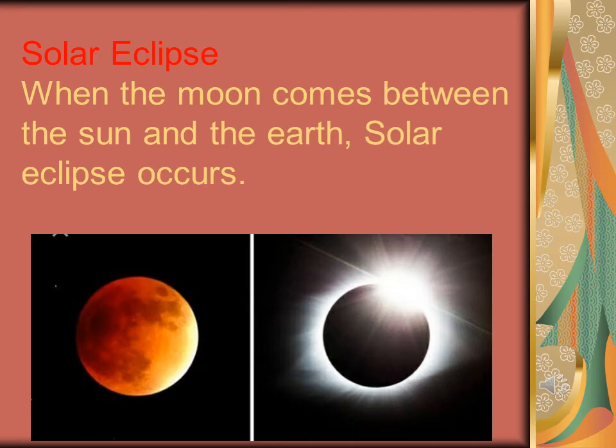So in this procedure, what happens? The moon comes between the sun and the earth, and this is known as the solar eclipse, when the sun, the moon and the earth are in a straight line. So, this is called the solar eclipse.